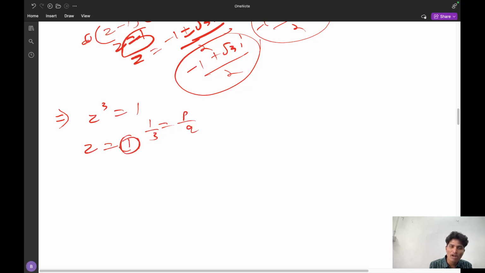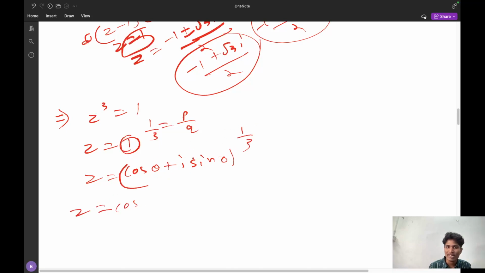So now we have to represent 1. How can we represent 1? We can represent 1 as (cos 0 plus iota sin 0) whole power p by q, that is 1 by 3. So z is equal to cos of p theta, that is 1 into 0, it will be 0. So what we will get is cos 2k pi by 3 plus iota sin 2k pi by 3.